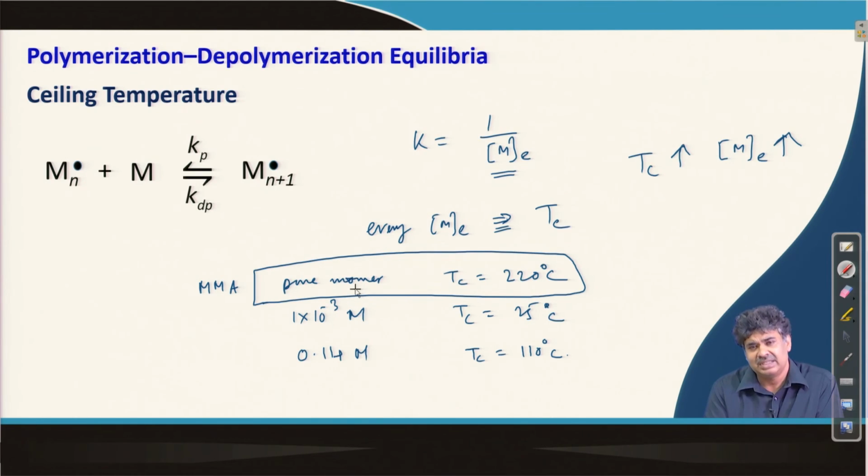You can have Tc for any temperature and a corresponding monomer concentration, but some texts consider this ceiling temperature as when the equilibrium monomer concentration is pure monomer.